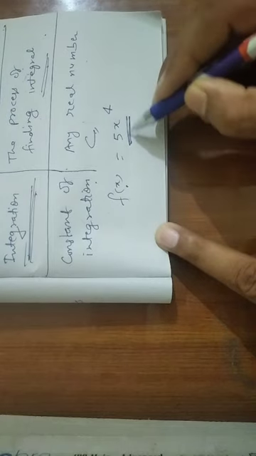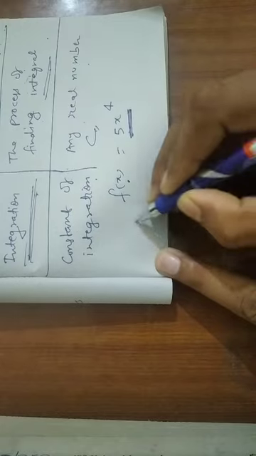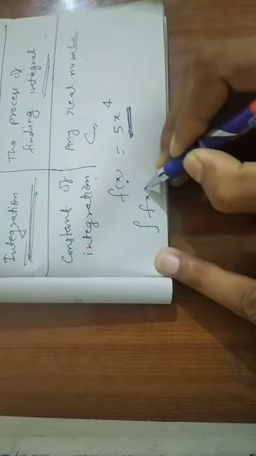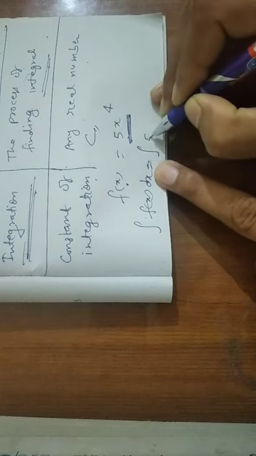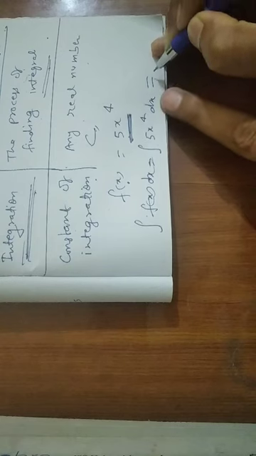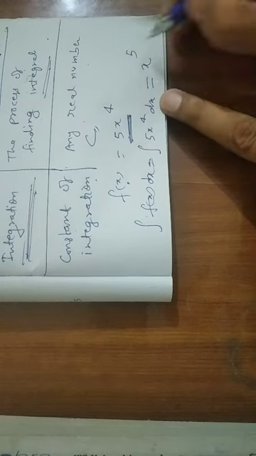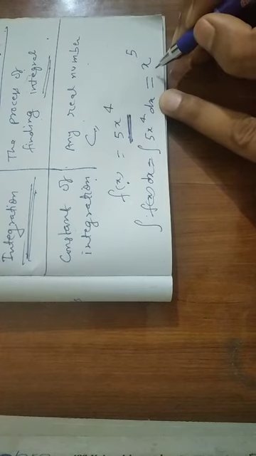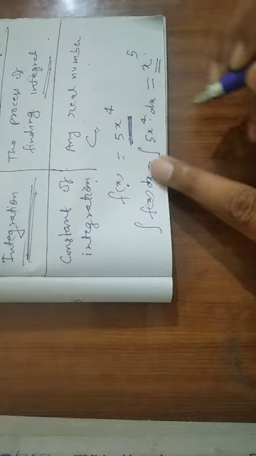So the integration of small fx dx, which is equal to the integration of 5x to the power 4 dx, will be equal to x to the power 5, because the derivative of x to the power 5 is 5x to the power 4.